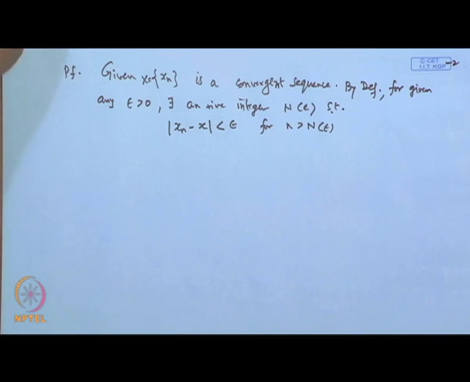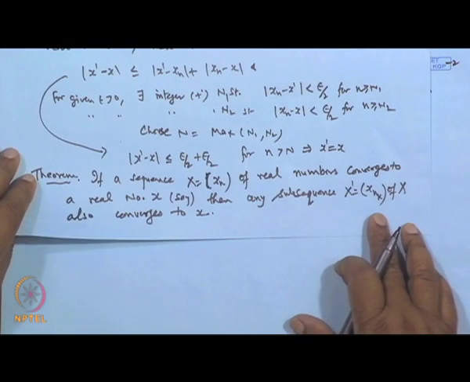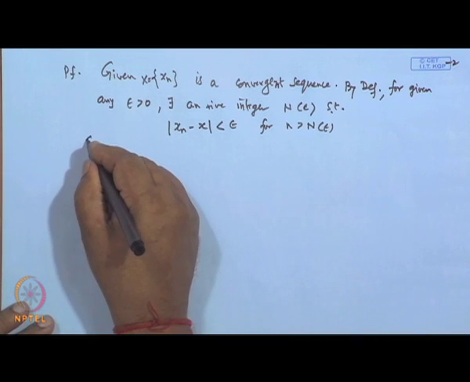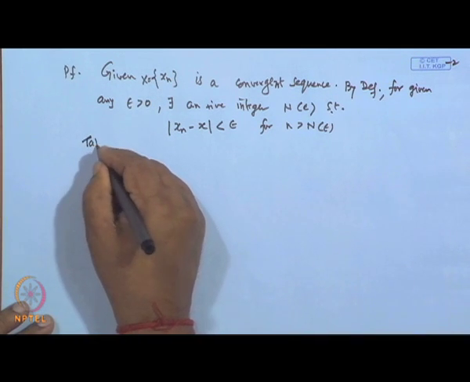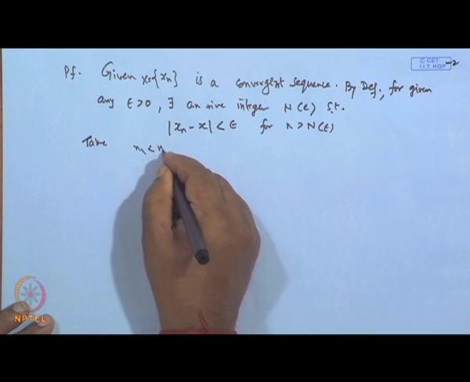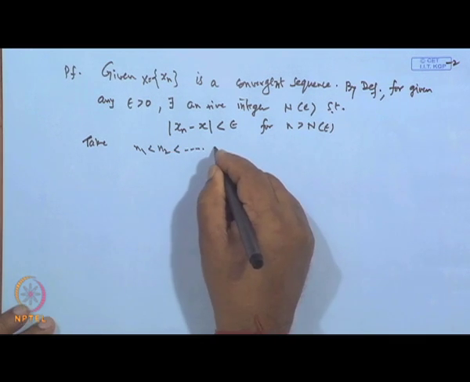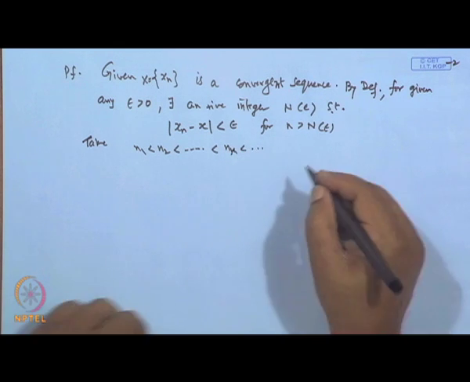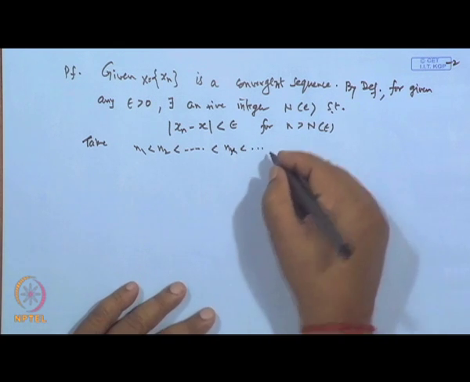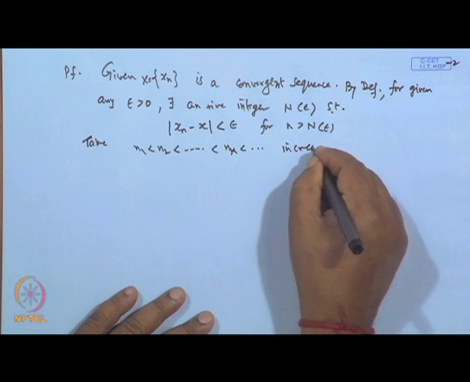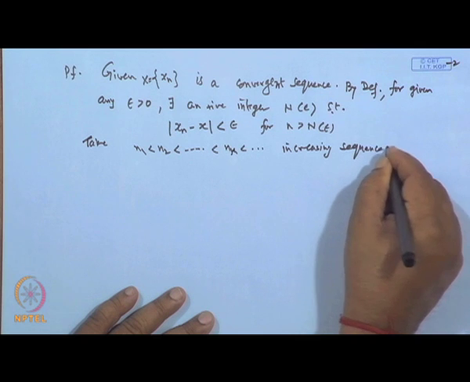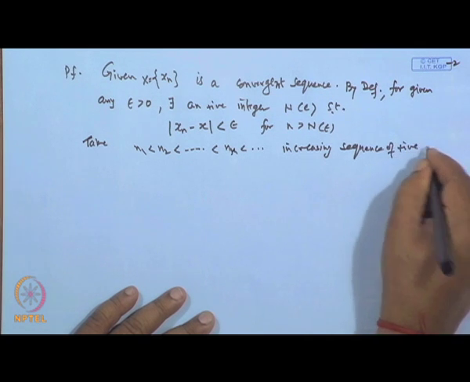Now, we wanted any subsequence to converge. So, let us pick up the terms, take n 1 less than n 2 less than n 3 less than n k, and like this. This is an increasing sequence of natural numbers, an increasing sequence of positive integers.